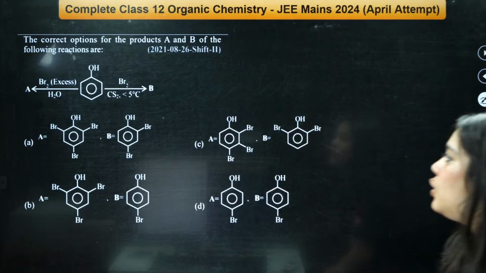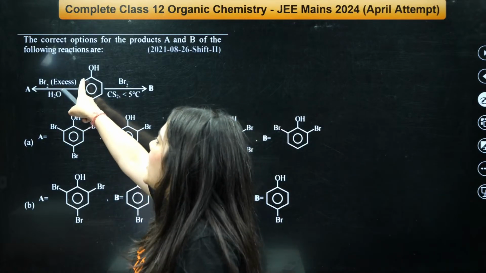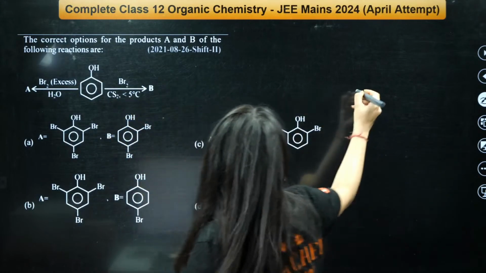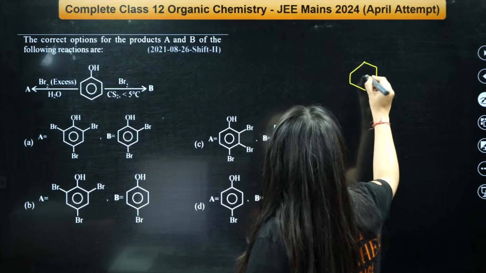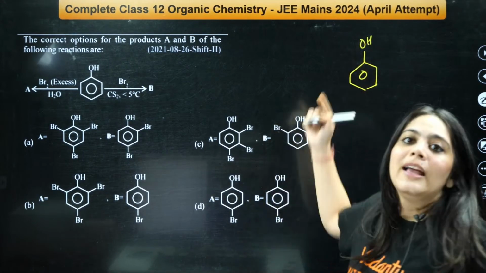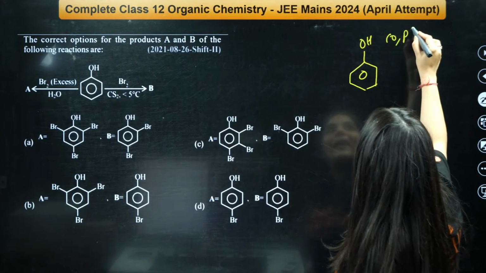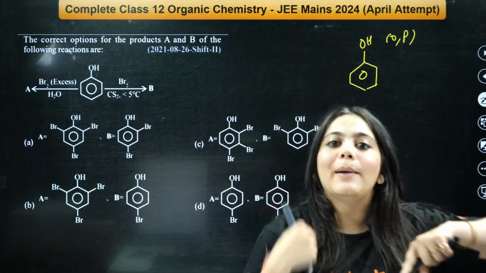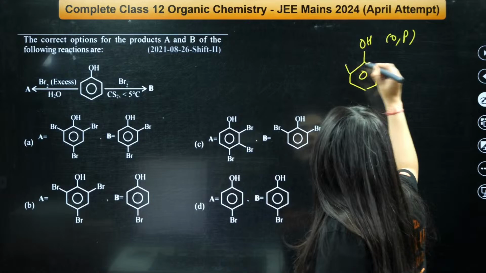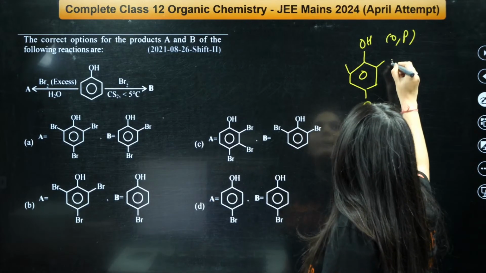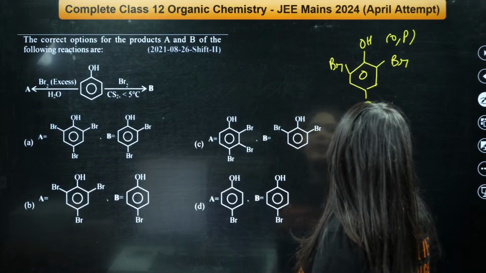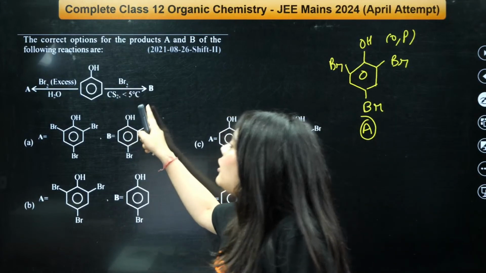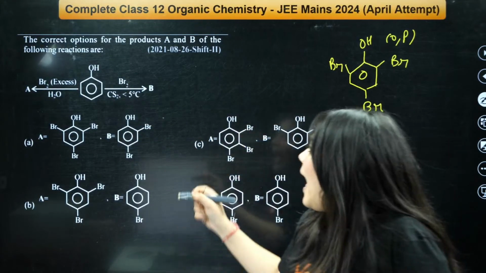Okay. So look at the A option. We are reacting phenol with bromine in excess. So what will happen? Bromine will attack because here in the phenol, what is happening? This is the phenol structure, right? The OH is actually an ortho-para-directing group, isn't it? So when bromine is in excess, at all the ortho and the para positions, bromine will be added. So here will be bromine. At all the positions, bromine will be added when the bromine is in excess. So A is this option, right? Now when the Br2 is taken in presence of CS2, and less than 5 degrees.